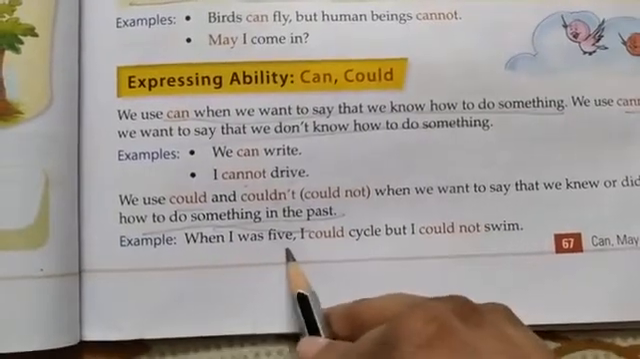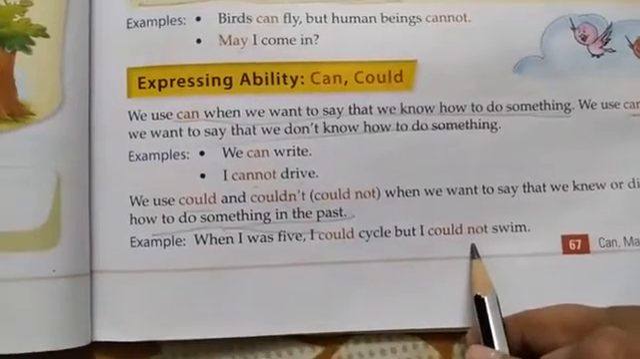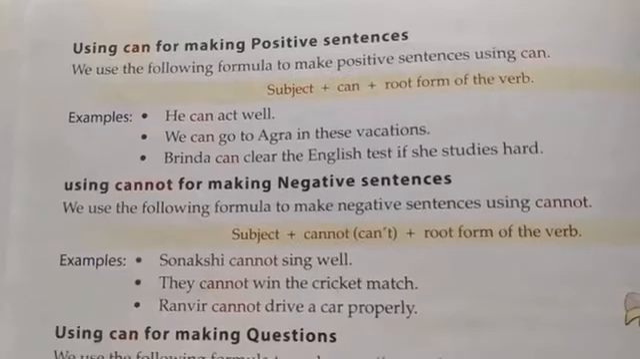So when he was 5, I could cycle, I knew how to cycle, but I could not swim. So at that time I didn't know how to swim, but I knew how to cycle.